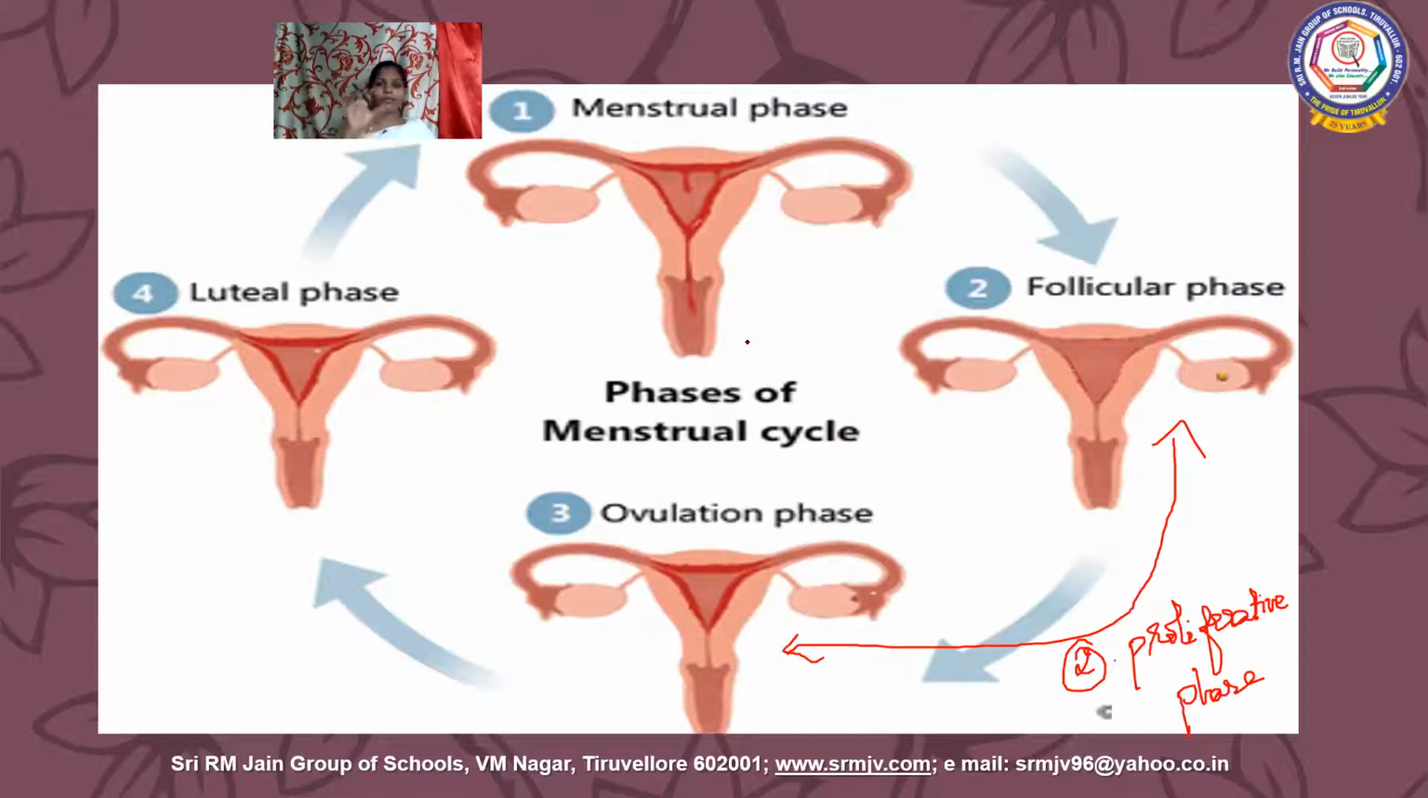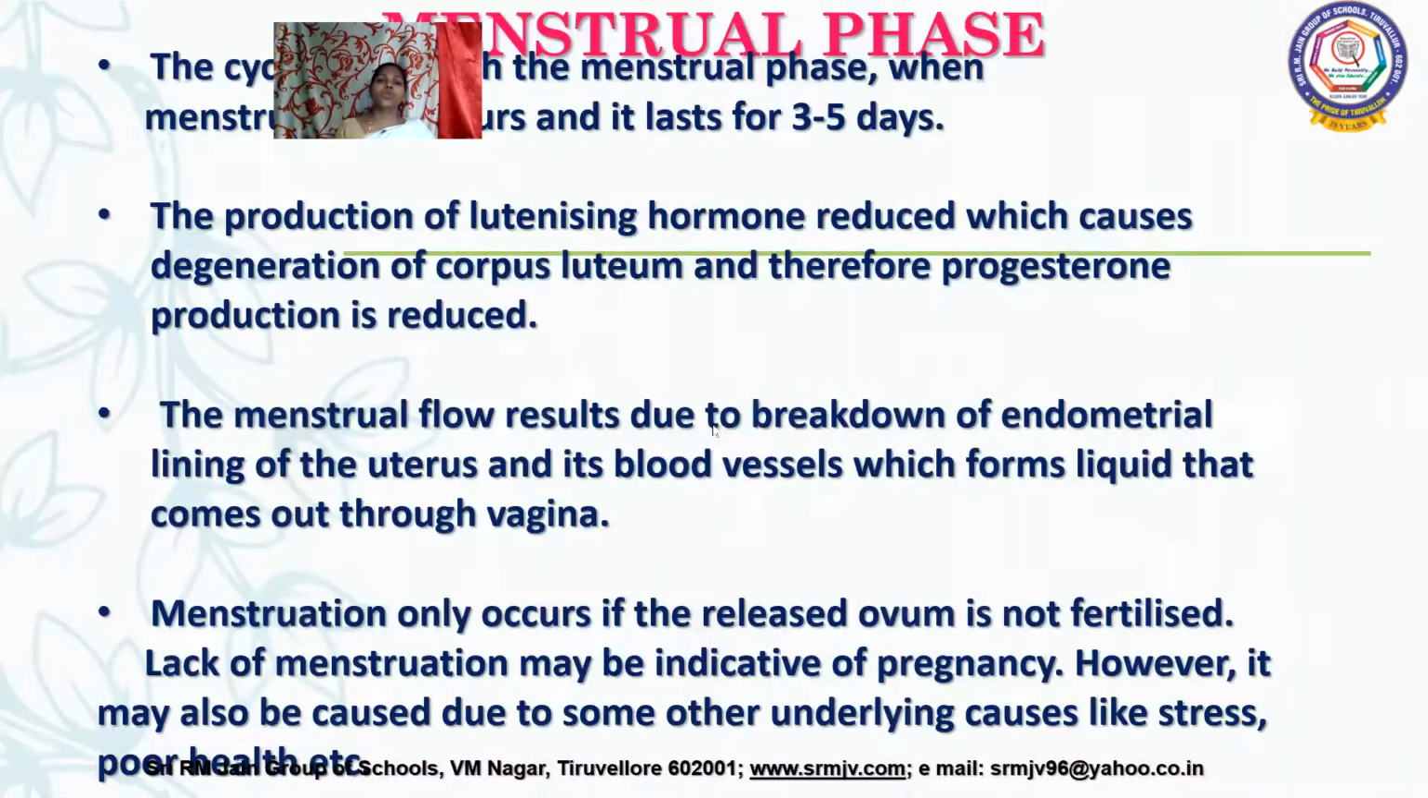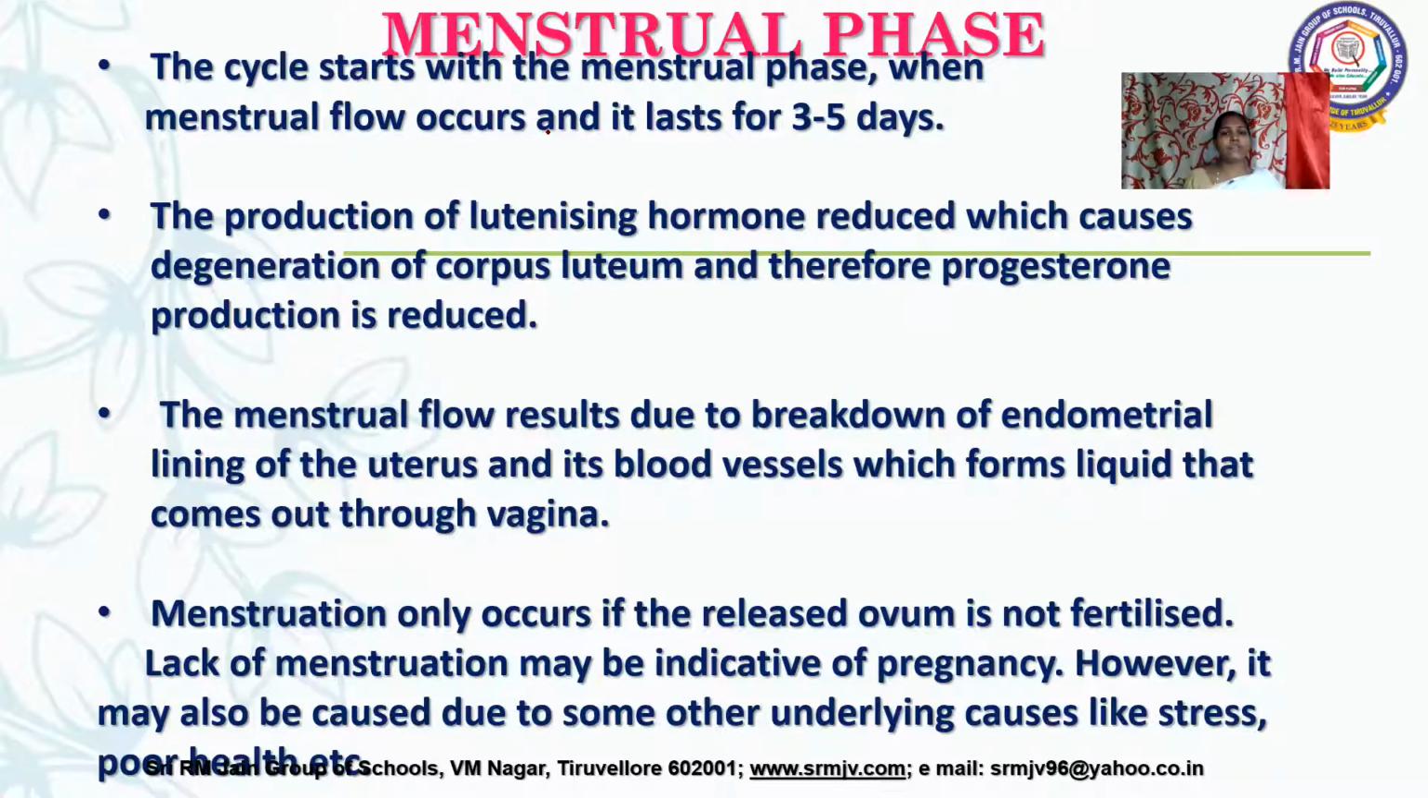This is about the phases present in our menstrual cycle. One after the other, we'll see them. The first one is the menstrual phase. What is the menstrual phase? It lasts for 3 to 5 days of the 28-day cycle, and there will be a menstrual flow during these 3 to 5 days.